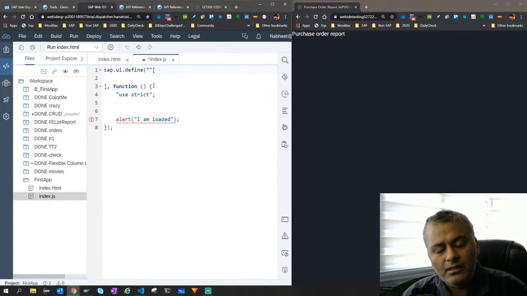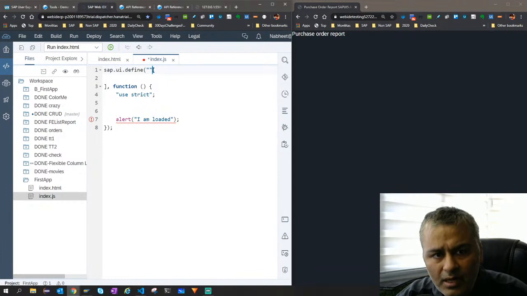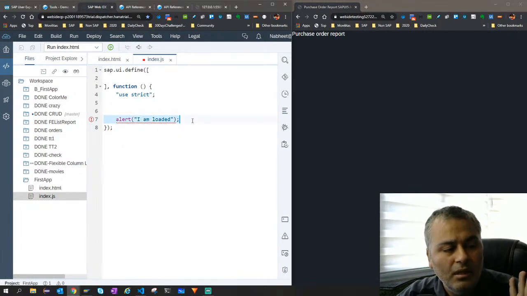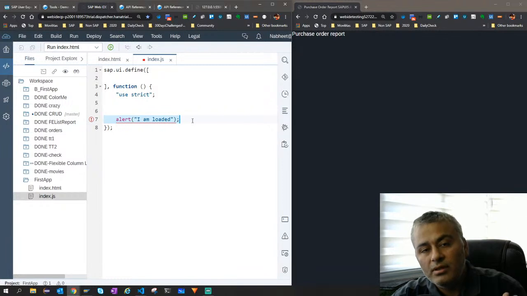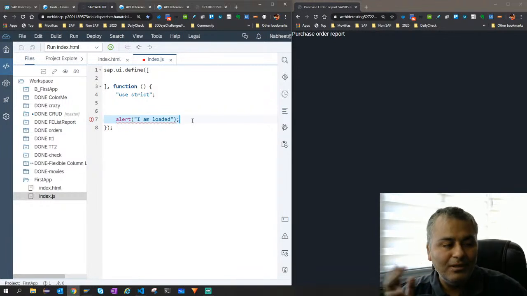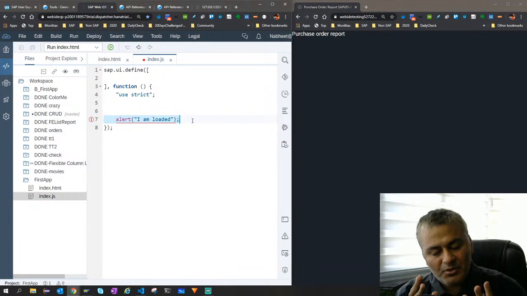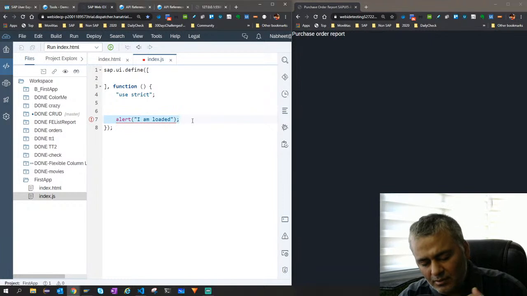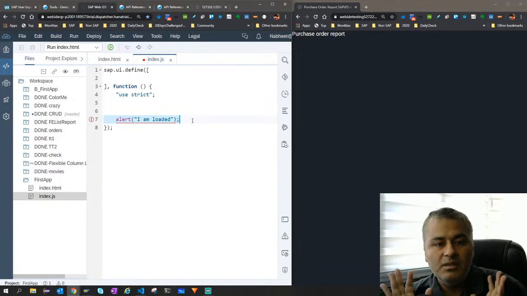now the question is that as of now it is nothing. So let's forget about this array as of now. All I'm saying right now is: load this module. Once this module is loaded, you show this alert. Till now just remember this, don't go into anything else. Let's bring in ABAP, then it will be easier. It's like a PBO, right? In your module pool you have a screen which has PBO and PAI. In PBO you have defined a module, in which you have written to display some message, alert, I'm loaded.